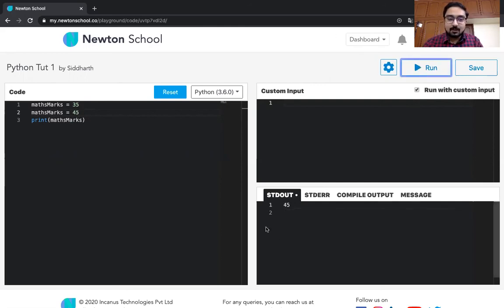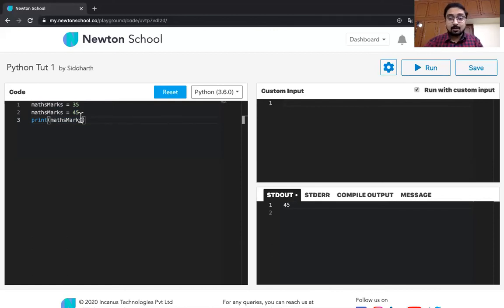And now, as we can see over here, we had first stored 35. In the next command, you had asked the clerk, or the Python interpreter, to instead save 45. So throw whatever is there out and instead save 45. And in the next command, you have asked to print whatever is in the math marks shelf. So when you ask it, the latest value is what gets printed out.